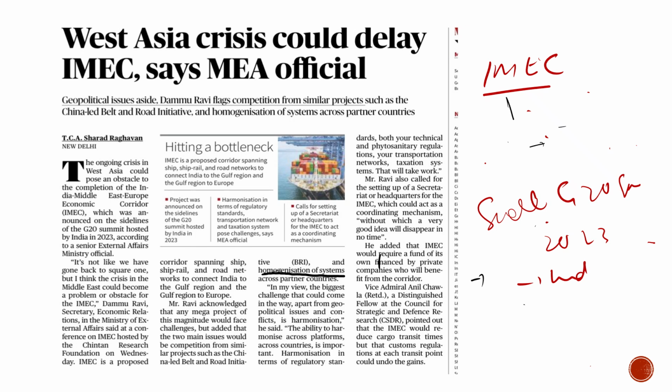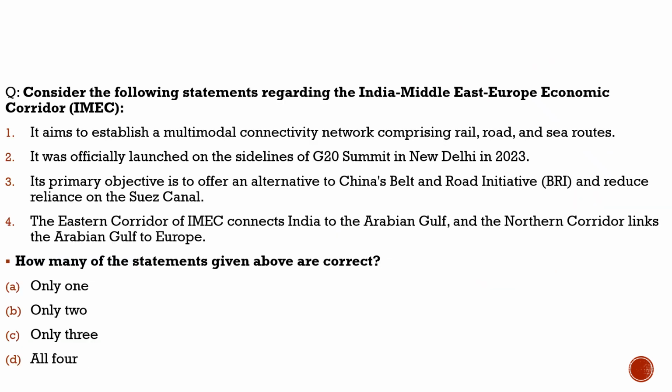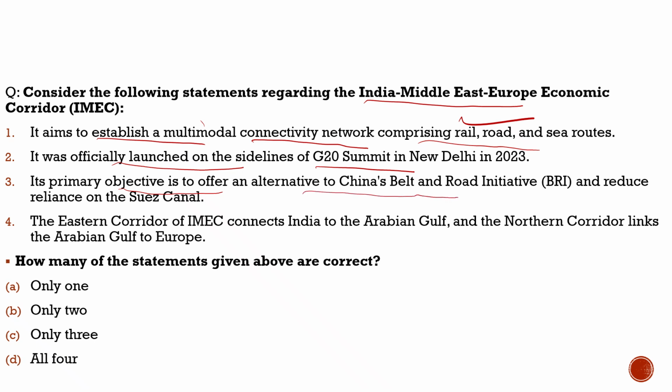So with this, let's move to the next slide and see what question can be framed from this article. Let's try to solve that question. The question says, consider the following statements regarding the India Middle East Europe Economic Corridor. First statement: it aims to establish a multimodal connectivity network comprising rail, road and sea routes. 100% correct. Second: it was officially launched on the sidelines of the G20 summit in New Delhi in 2023. That is also correct. Third: its primary objective is to offer an alternative to China's Belt and Road Initiative and reduce reliance on the Suez Canal.